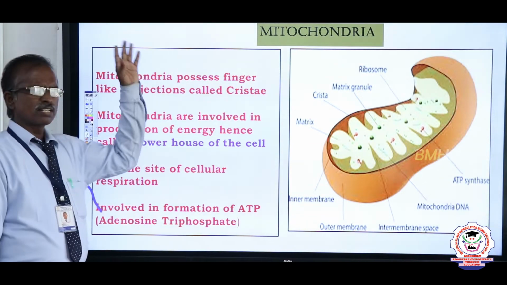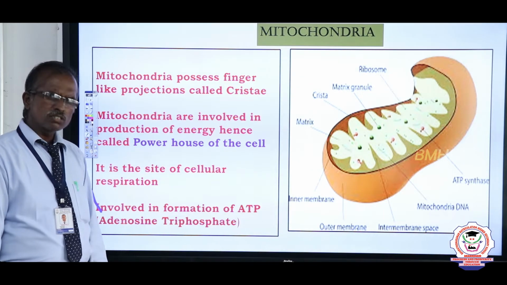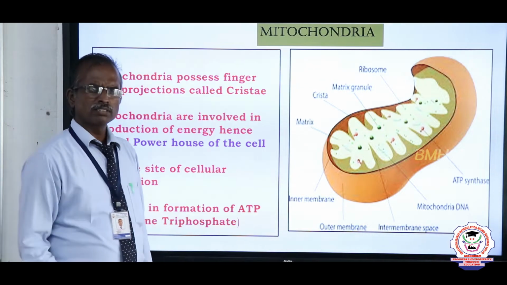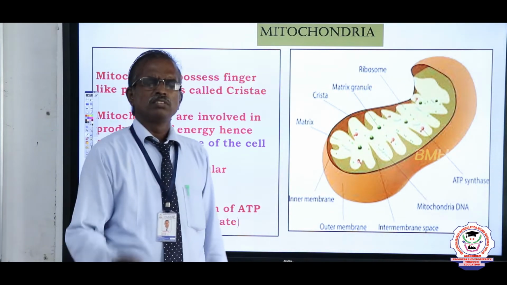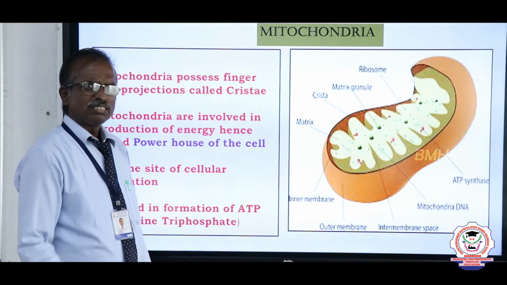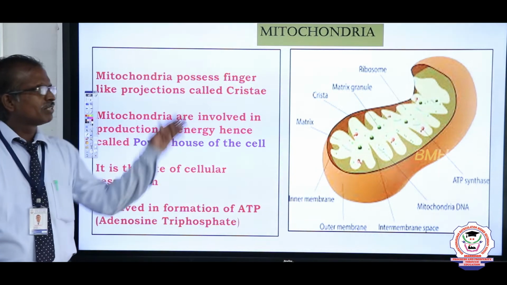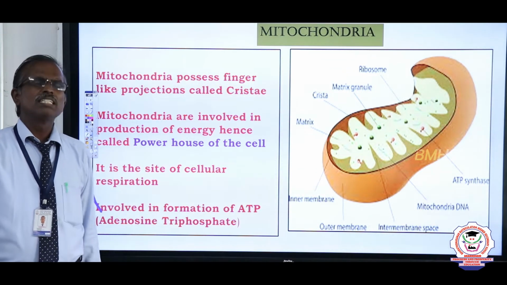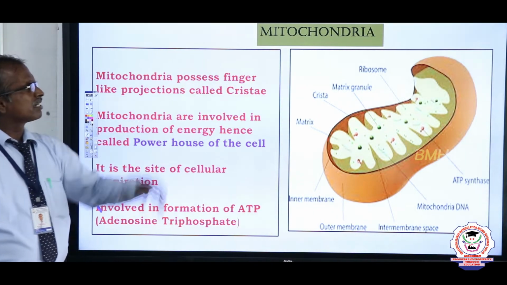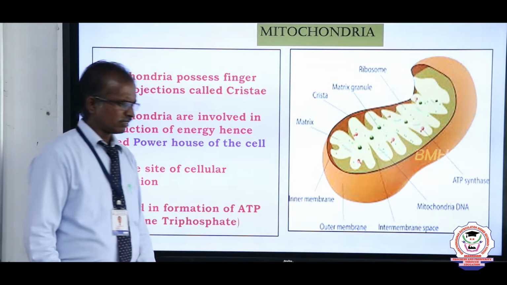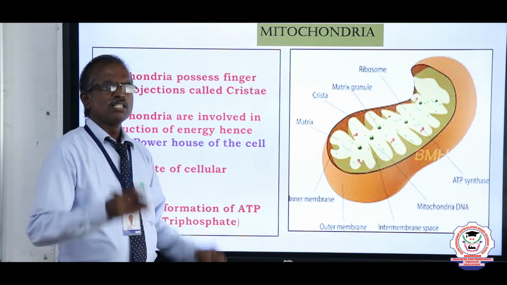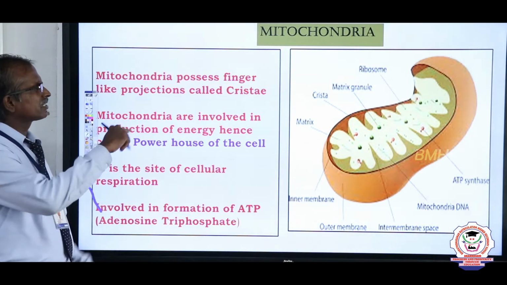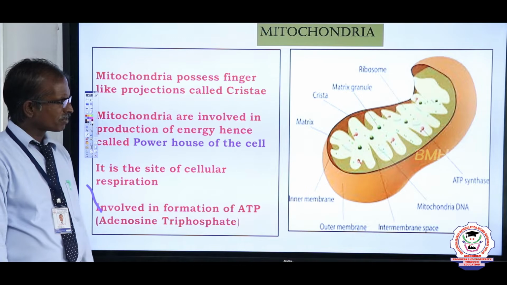So now, what are the cell organelles? Cell organelles include mitochondria, endoplasmic reticulum, Golgi complex, ribosomes, chloroplast, etc. Now we have to see one by one the detailed structure of the cell organelles. One of the important cell organelles is called mitochondria. The mitochondria is one of the cell organelles. These are present anywhere in the cytoplasm of the cell.